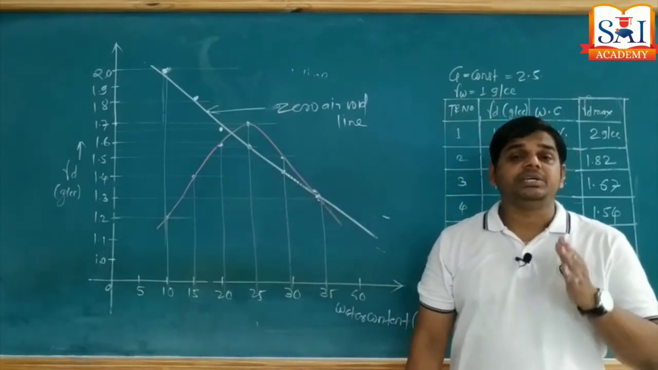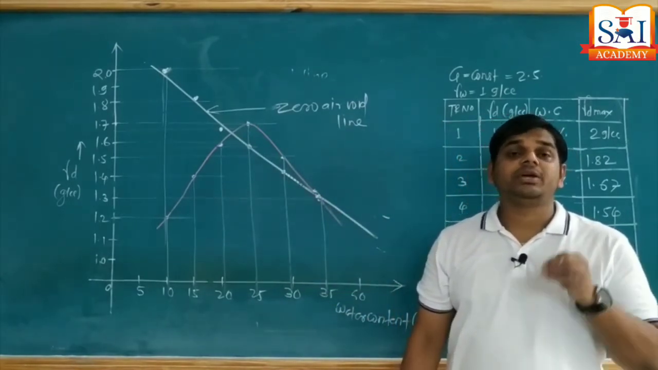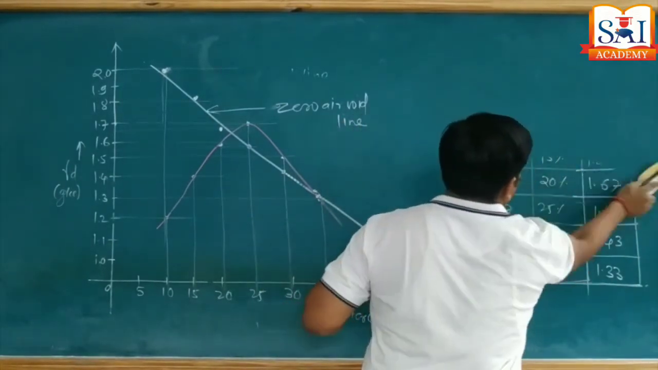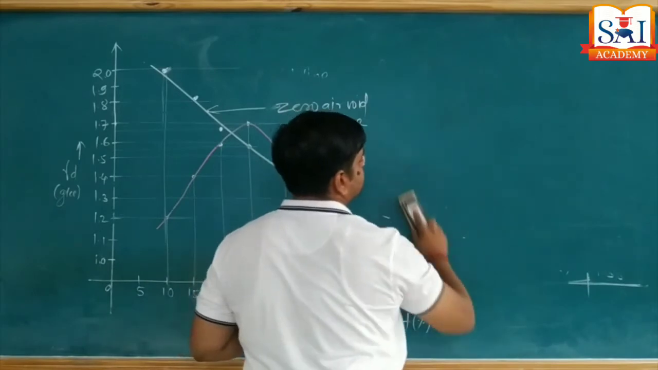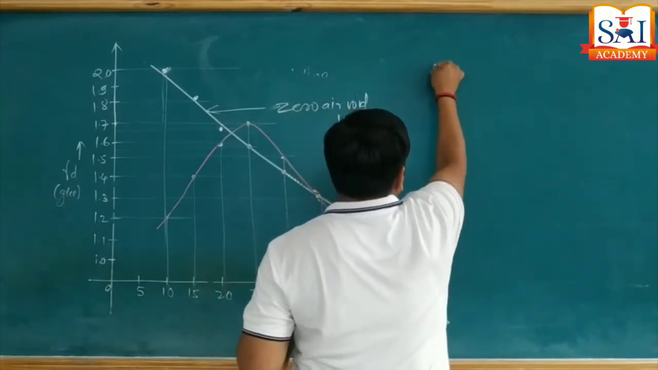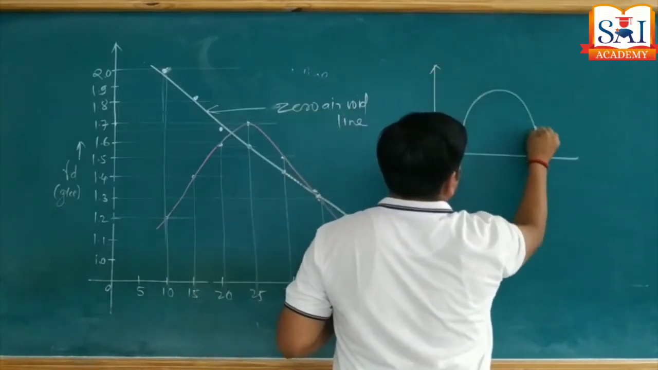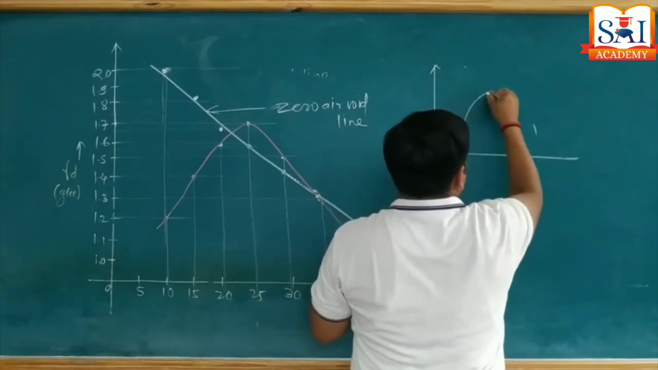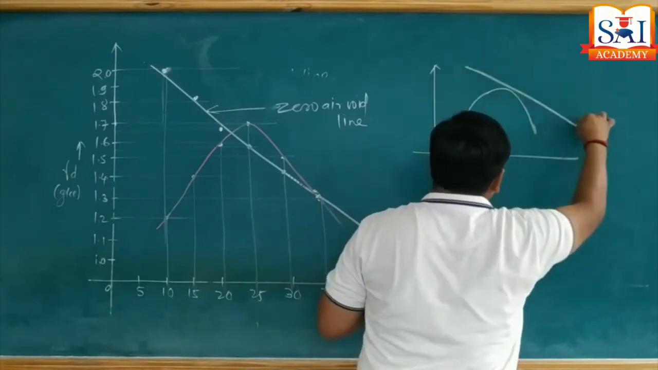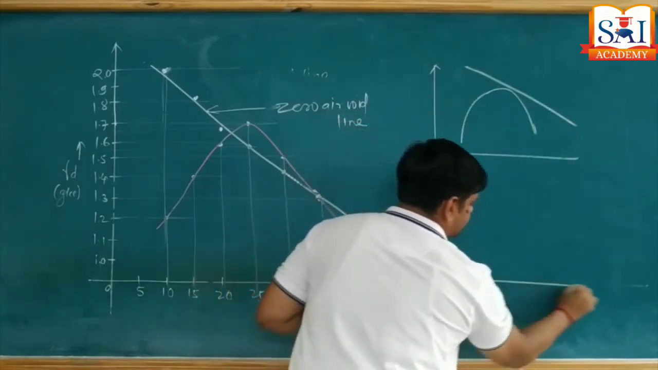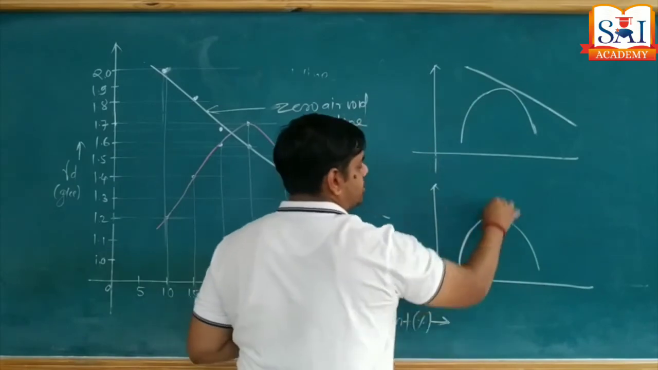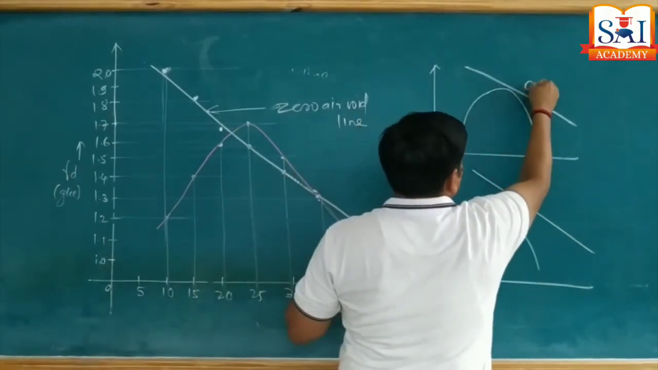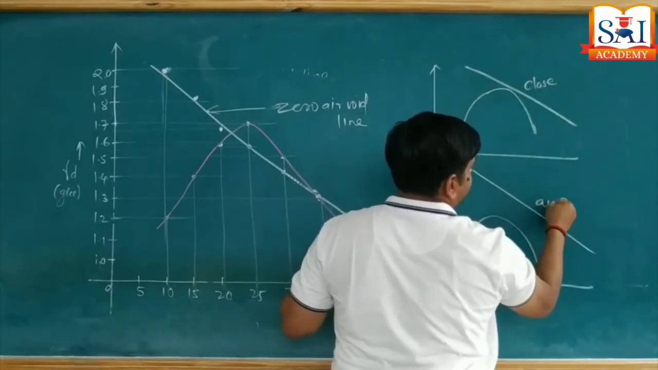Now, what is the use of this zero air void line? As I said, the zero air void line is used to decide the compactness of soil. How? Suppose for this compaction curve, the zero air void line is very close to the curve, and in the second case, for a compaction curve, the zero air void line is far away from the curve. This is close, this is away.